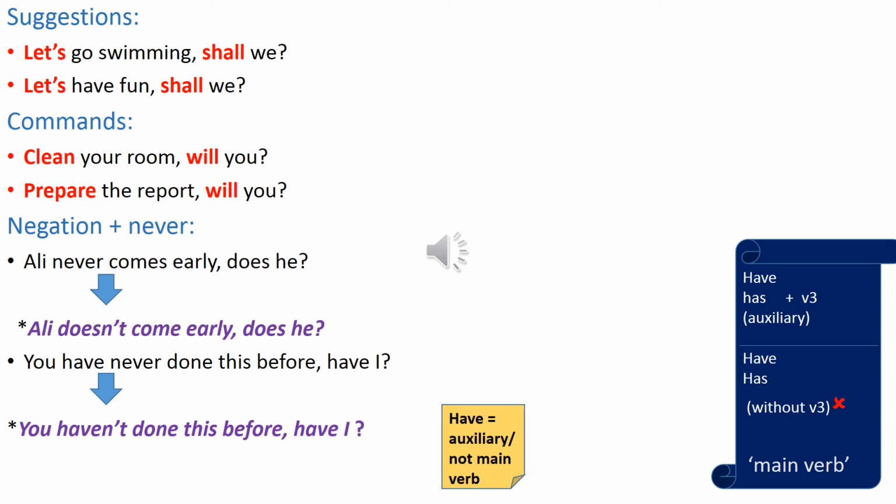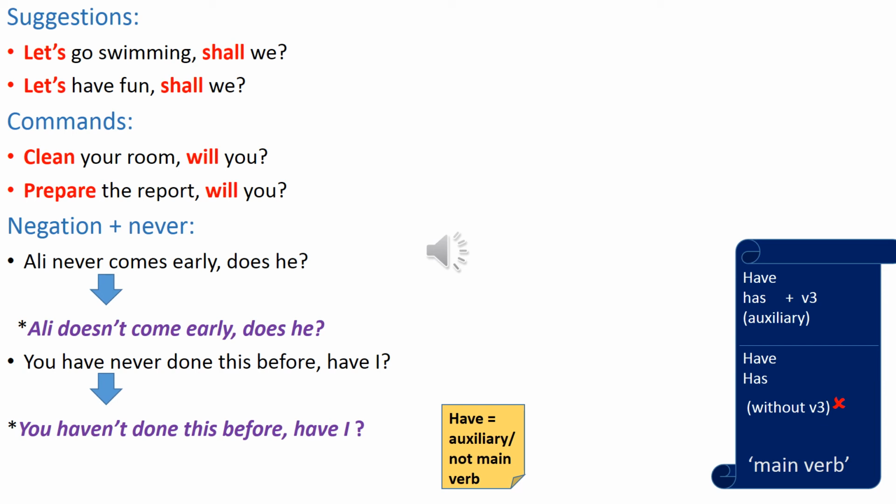Let's talk about negation. But the negation here is never, not "doesn't," not "don't," not "didn't," but "never." For example, Ali never comes early. This is a statement in present simple. Ali is the subject, then the negation "never," then "comes," the verb with s because Ali is singular, then "early." The question tag: does he?